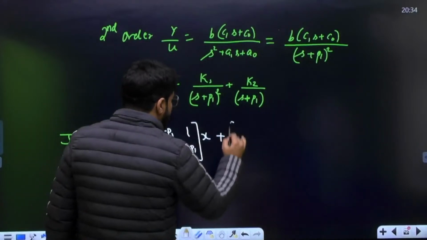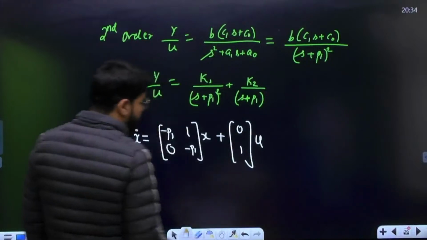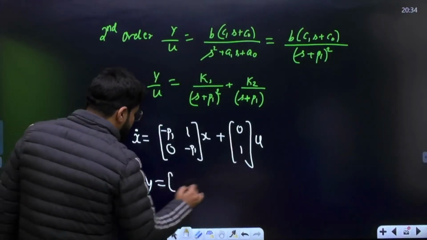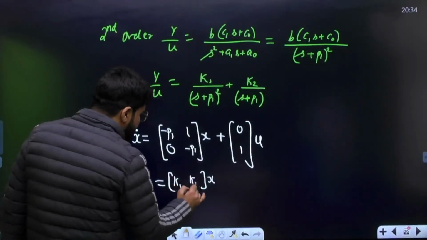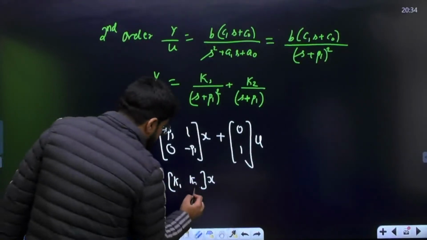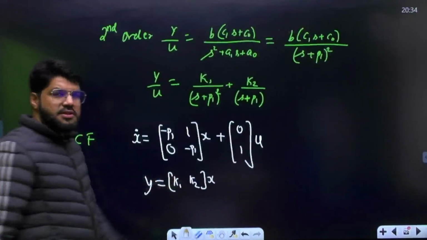Plus BU, B is 0, 1, fixed elements: first 0 and the rest will be 1. And Y equal to CX. What is the C matrix here? I told you, simply the partial fraction numbers, K1, K2. Like the previous one contained K1, K2, K3, here it will just contain K1, K2.